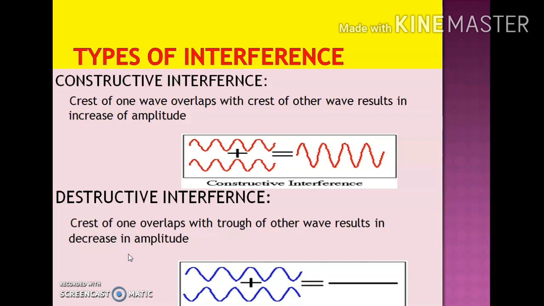And in destructive interference, if the crest of one wave overlaps with the trough of another wave, or the trough of one wave overlaps with the crest of another wave, then we get the minimum intensity, and this type of interference is known as destructive interference, as you can see in the figure. In the first figure, the crest of the first wave is falling on the crest of another, and we get a maxima as the resultant wave, and the amplitude is increased. But in the second case, the crest of one wave is overlapping with the trough of another wave, so we get the least intensity, that is, we get the minima.